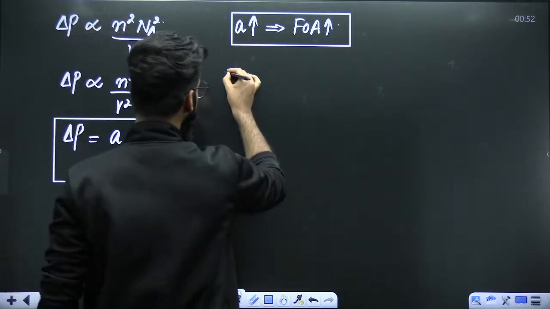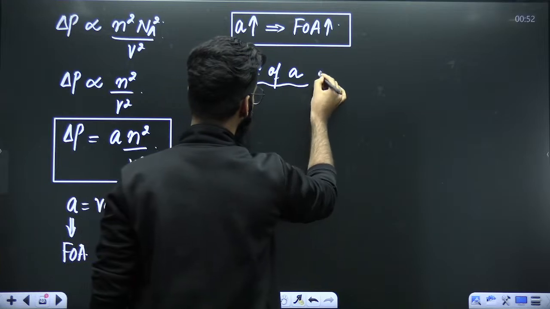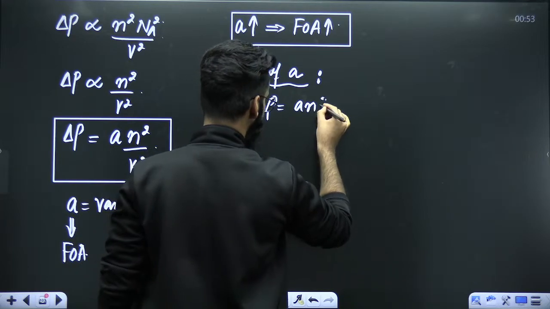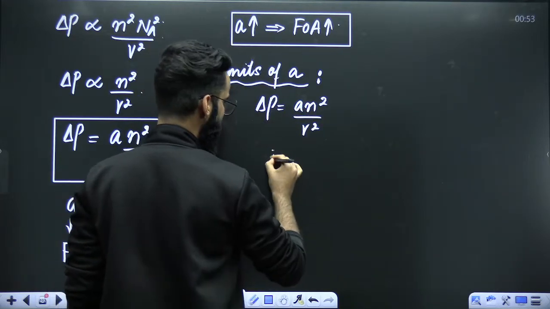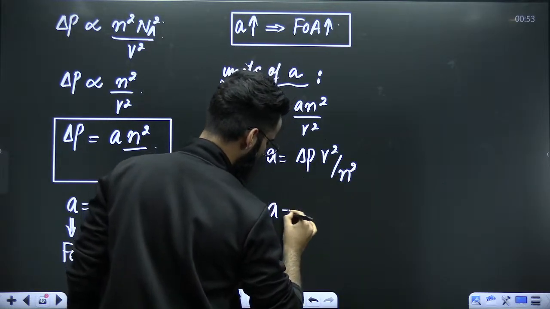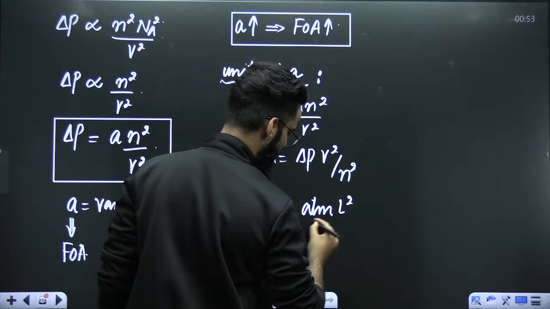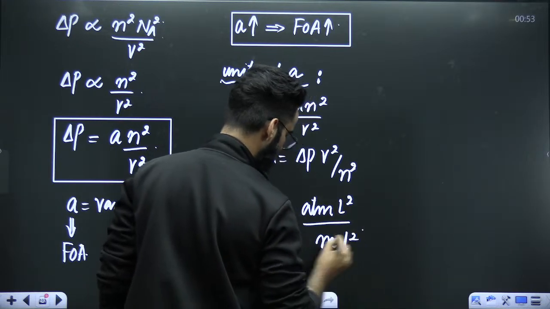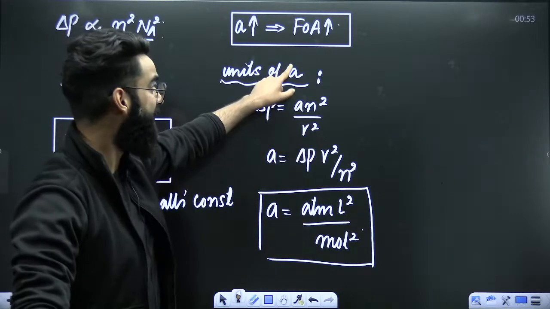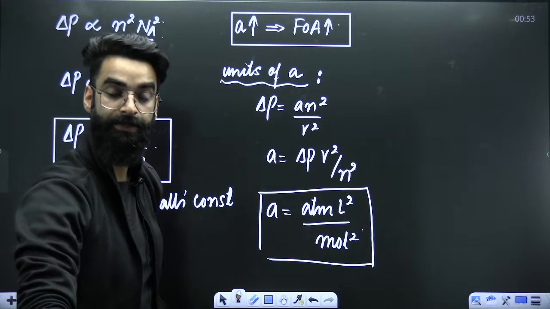At the same time, if you ask me what are the units of A, my dear students, you know your delta P is equal to A N square divided by V square. So from here, can we calculate A? A has to be equal to delta P, V square divided by N square, right? So what are the units of A? This is pressure basically, so atm. Volume square means liter square per mole square. So this is the unit of A, which you are going to remember from now onwards. So more the value of A, more the force of attraction between the gas molecules.